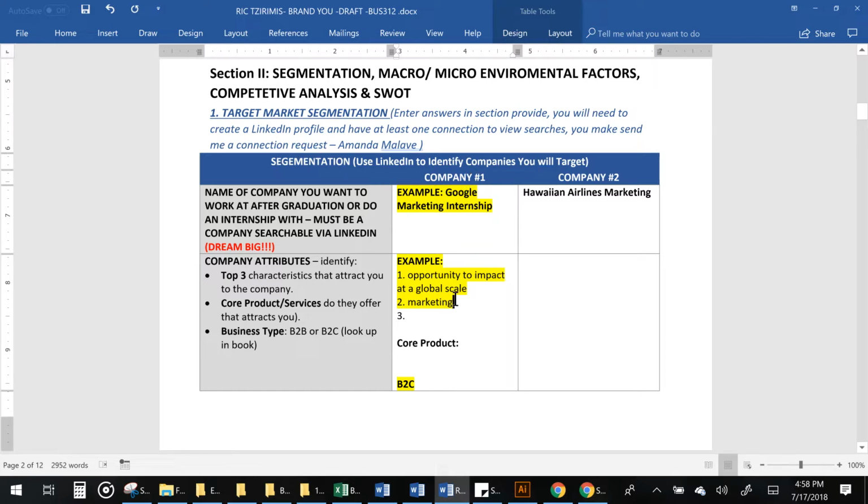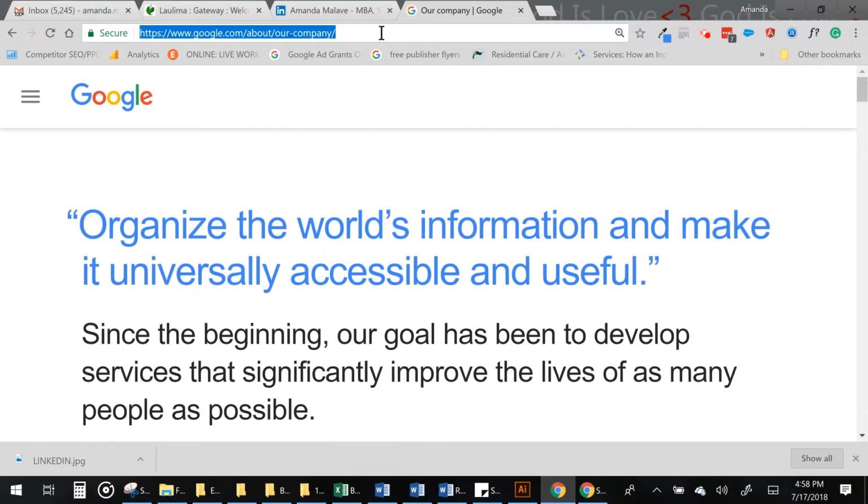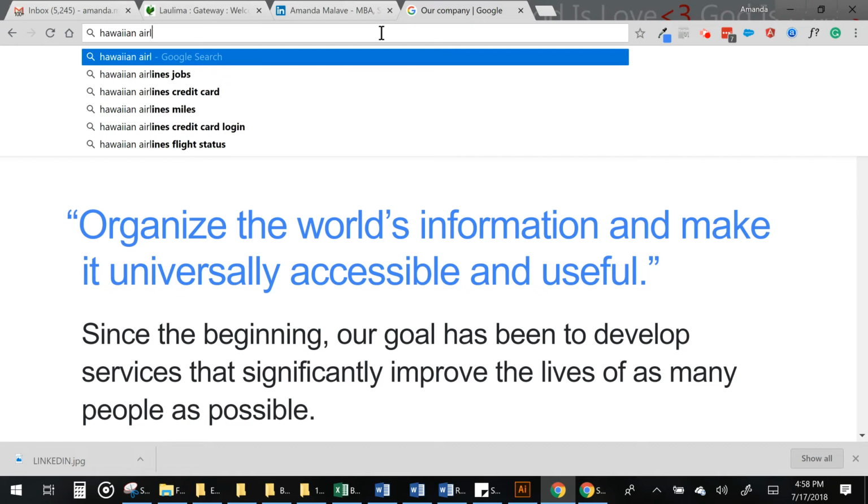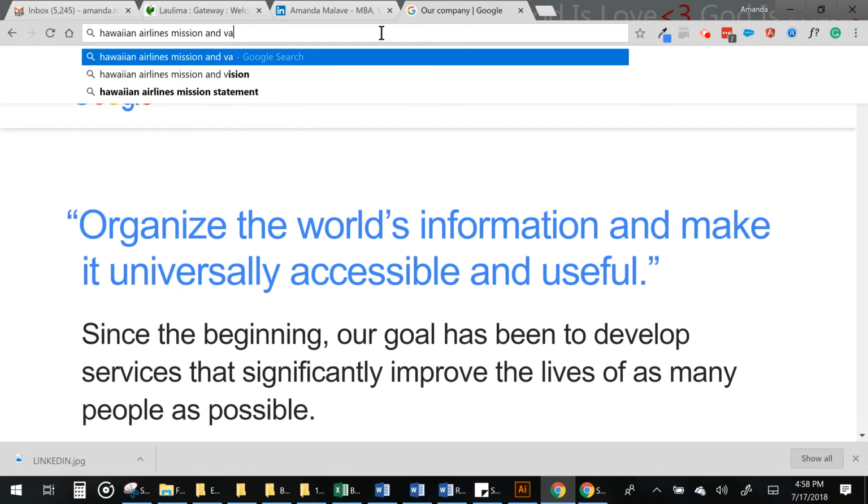In this particular case, you could put that you want an opportunity to impact at a global scale. You want to do marketing that really makes an impact. And then you would do the same thing for Hawaiian Airlines. You would go on a search and put Hawaiian Airlines mission and values.